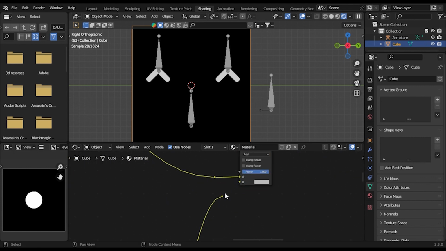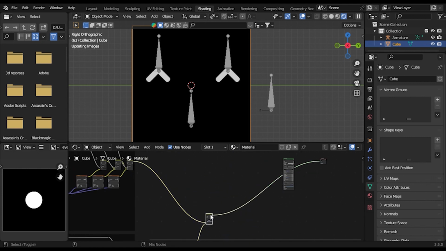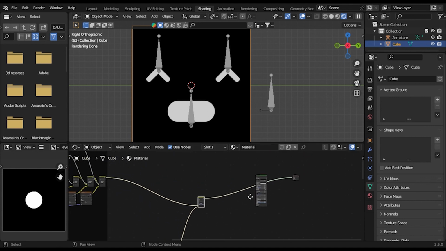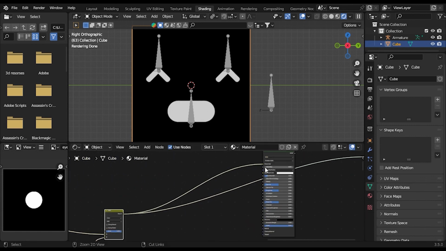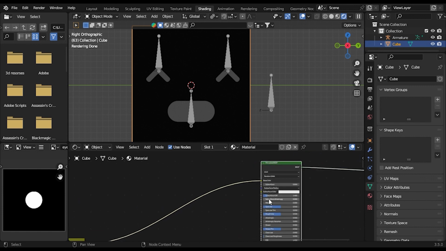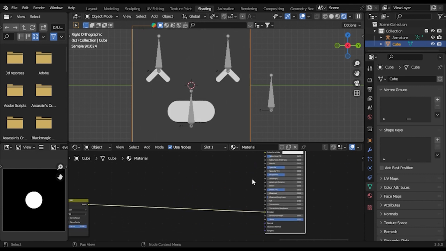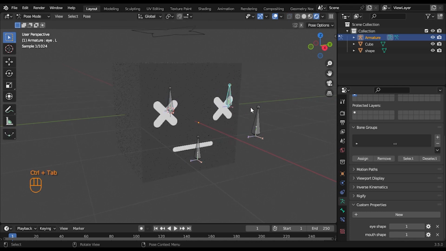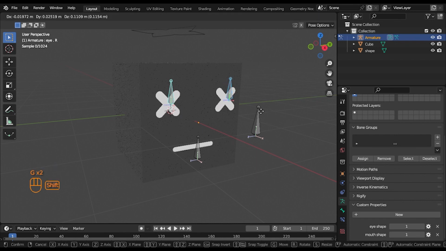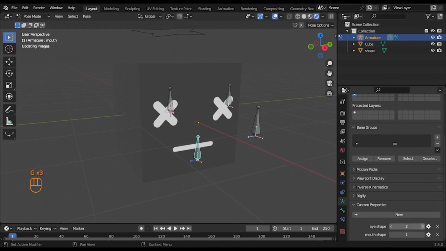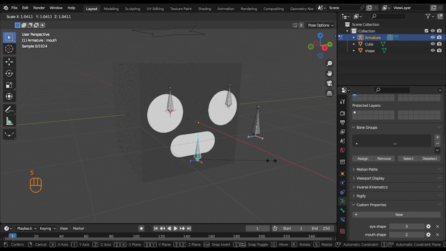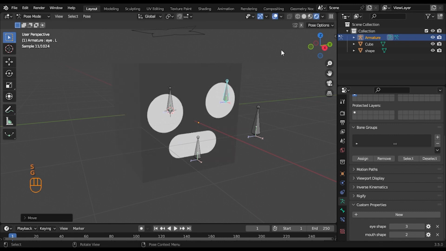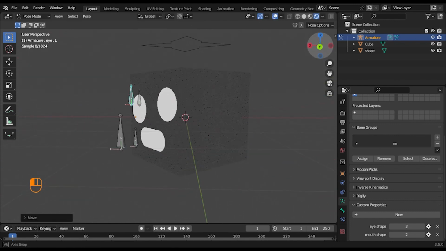I want the mouth to be up top, so let's preview this and connect it to this. It's connected to the emission. So now after you made your armature, which can control the eyes, the mouth, also the eye shapes and the mouth shape, this default cube is looking really good.